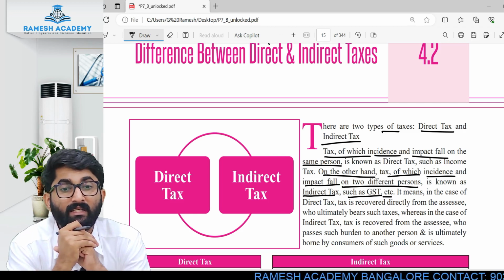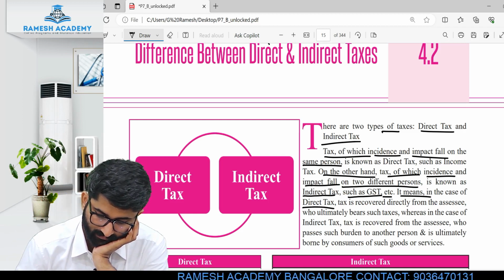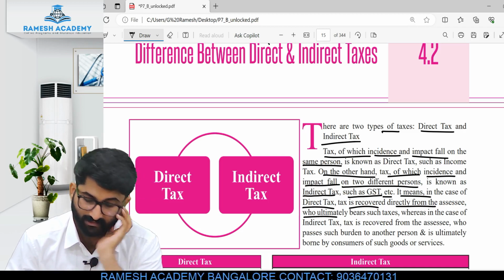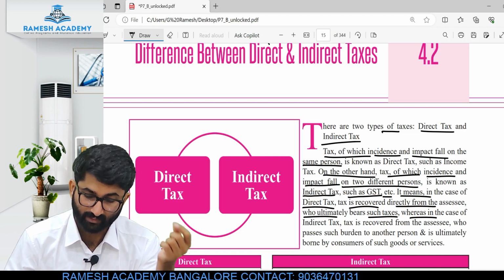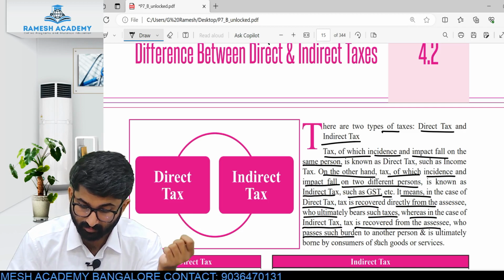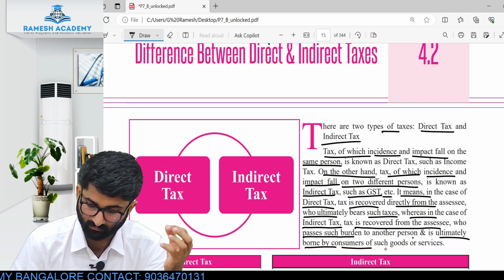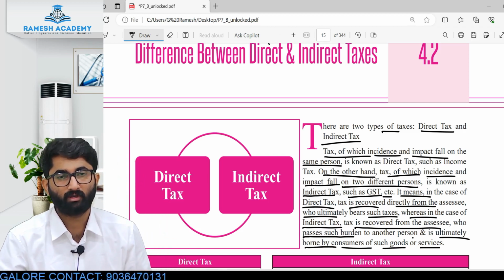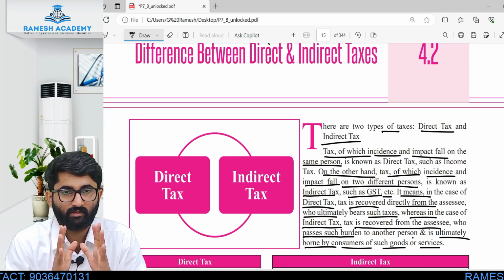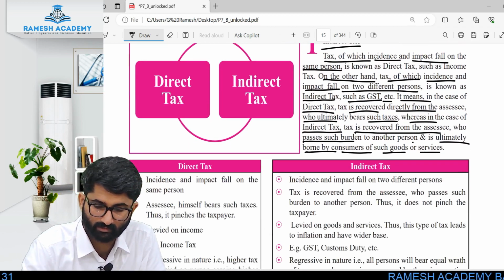This is indirect tax. In the case of direct tax, tax is recovered directly from the assessee, who ultimately bears such taxes, whereas in the case of indirect tax, tax is recovered from the assessee, who passes such burden to another person, and it is ultimately borne by the consumers of such goods or services. This you have to remember. Okay, everyone? I hope this is clear.